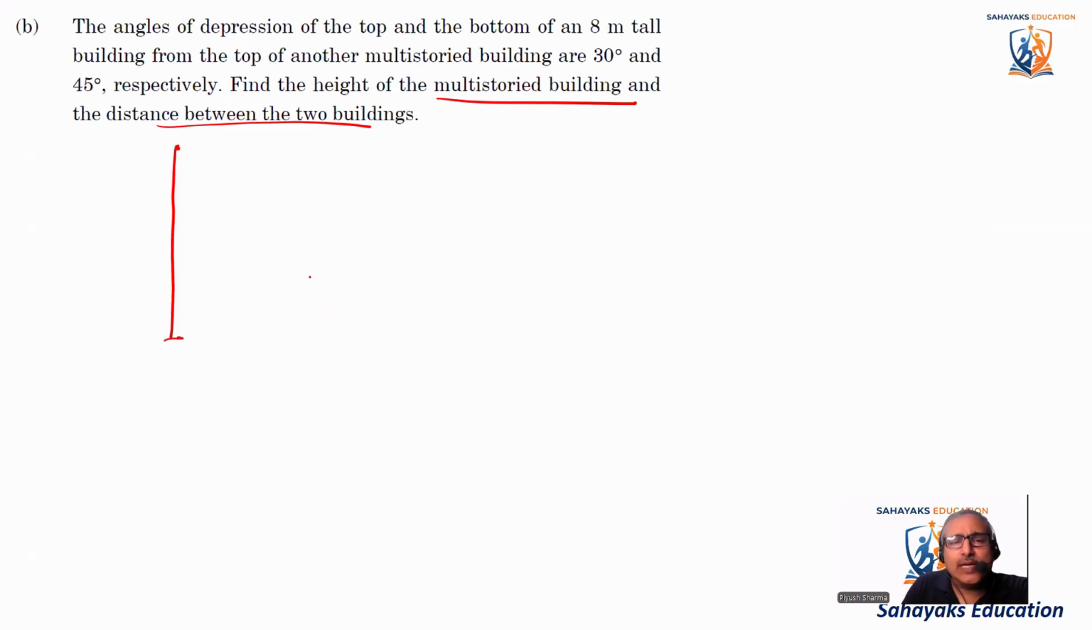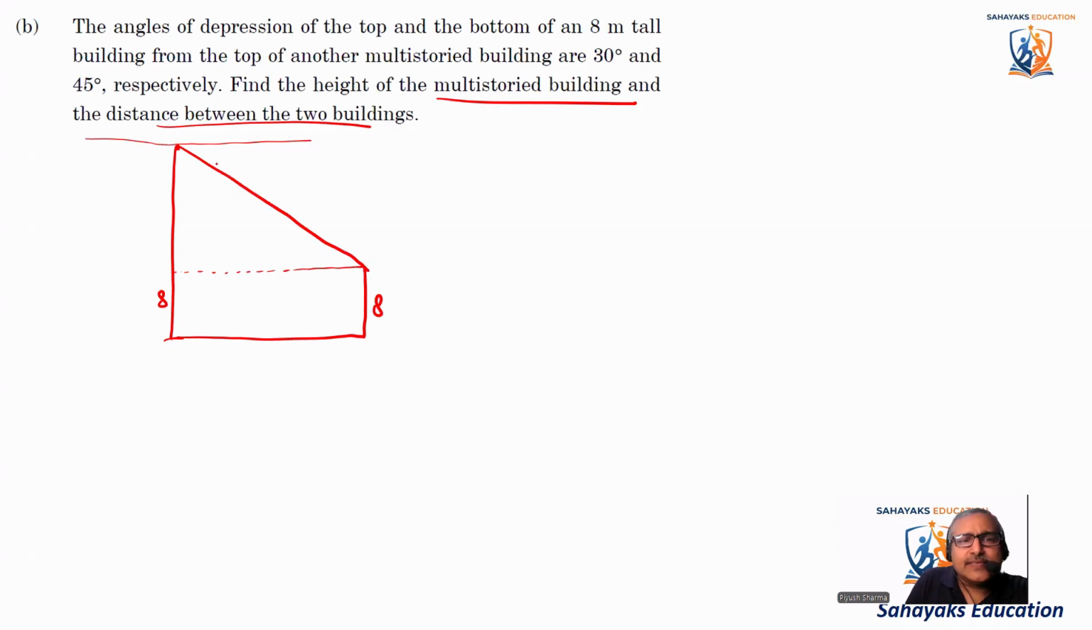And there is another building which is only 8-meter tall. So this is the 8-meter tall building. Okay, this is 8 meters. So if I just connect it, this will also be equal to 8. Okay, so they're saying angle of depression. This angle is given as 30 and 45 degrees. So this angle is 30. So this angle is also equal to 30. And the other angle is 45. So this angle is 45. So this angle also equals 45.